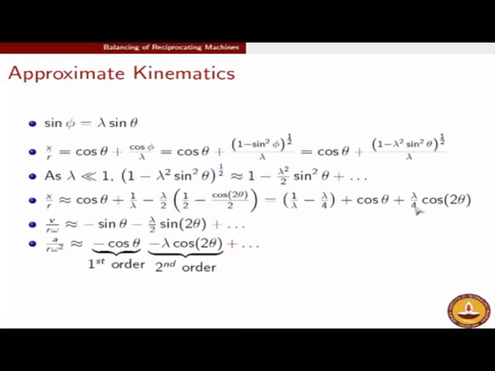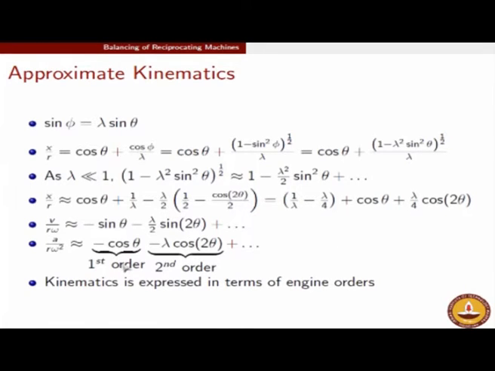So starting with position, it was lambda by 4. In velocity, it was lambda by 2. Now it is lambda. So therefore we found that the acceleration plot is sufficiently far off from a cosine plot or a sine plot. So that was the observation, and this is how we can explain it.